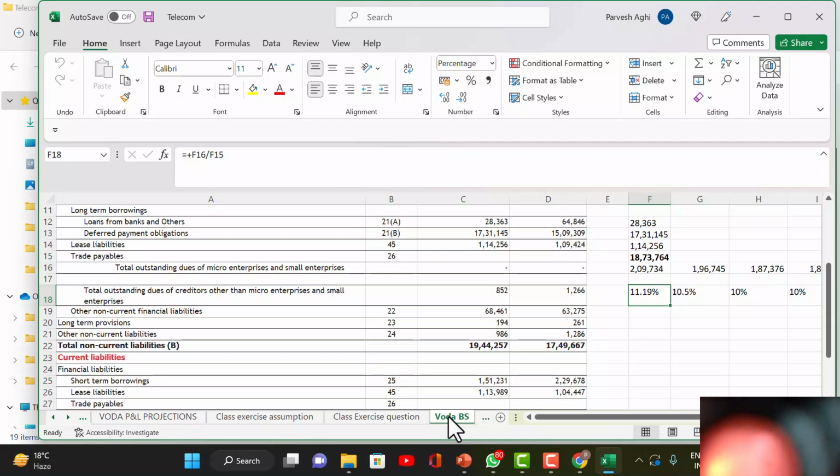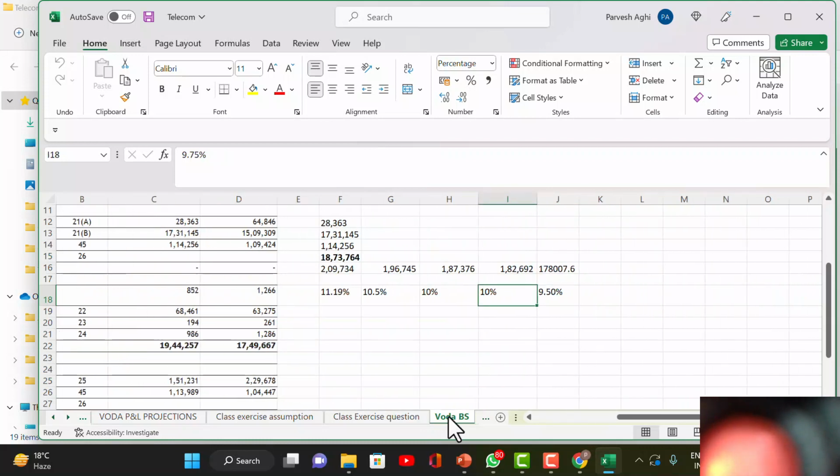सो अब मैंने क्या करा, assuming that the interest rates are going to drop down. नाउ अभी जो ट्रेजेक्टरी है, interest rates have peaked in the country. No, you can have your own assessment. According to me, according to analysts, the interest rates are going to soften as we go along. Okay, so interest rates have brought down by 0.5%, फिर आधा 0.5%, फिर 0.5%. So I assume they will be paying from 11.9 to 10.5 to 10% to 9.5. ये मैंने परसेंटेज असयूम कर ली कि इंटरेस्ट रेट 9.5% आ जाएगा अगले 5 सालों में if the interest rates keep dropping. Okay, we are in the downward cycle.